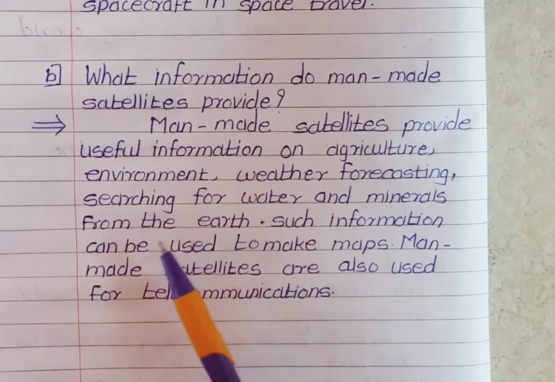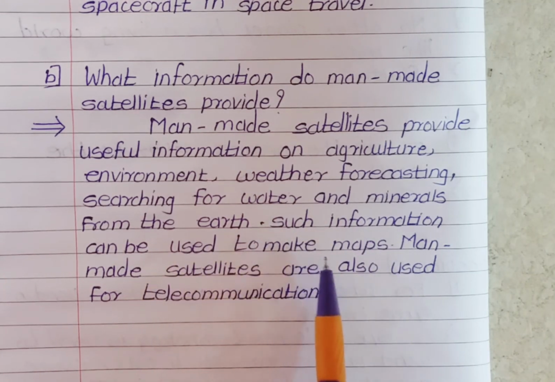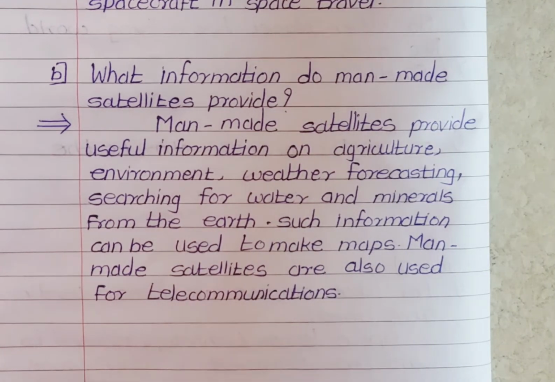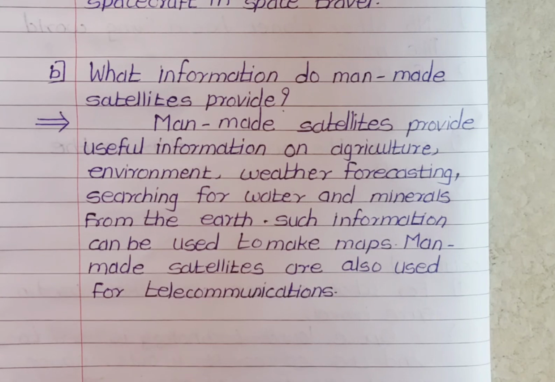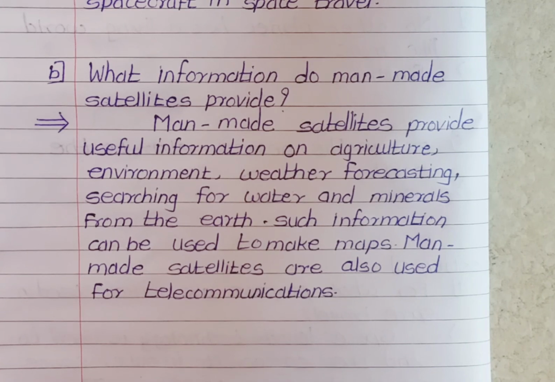And such information can be used to make maps. Man-made satellites are also used in telecommunications. Do you understand, students? All this is the exercise of chapter Our Earth and Our Solar System.